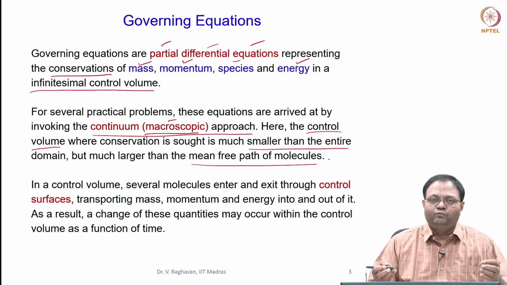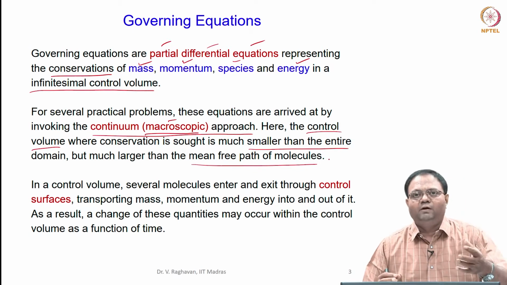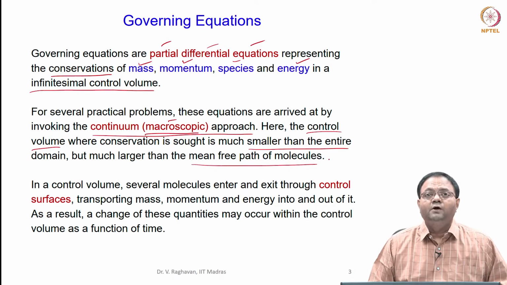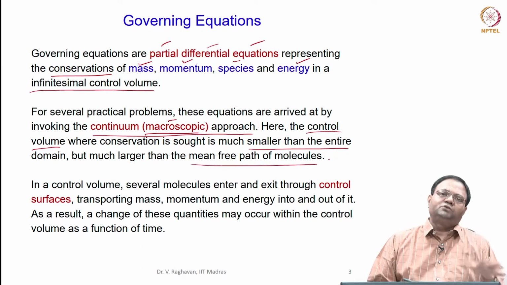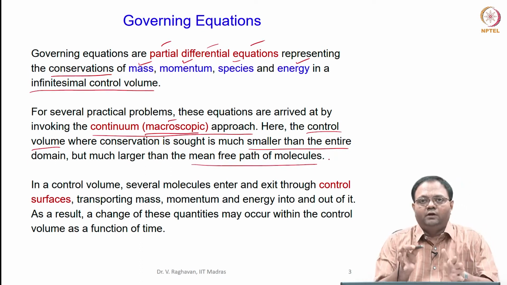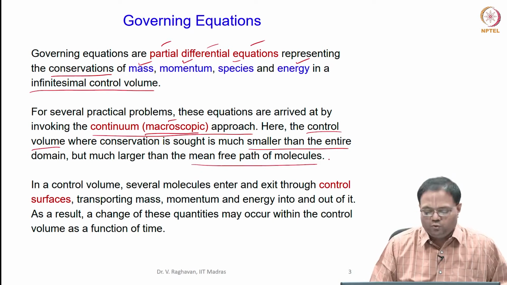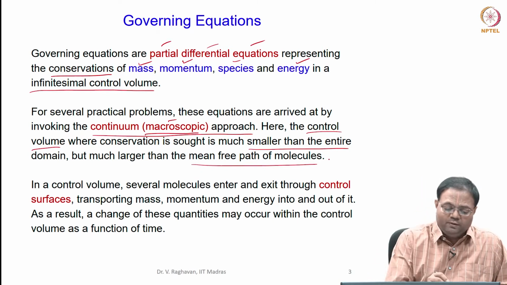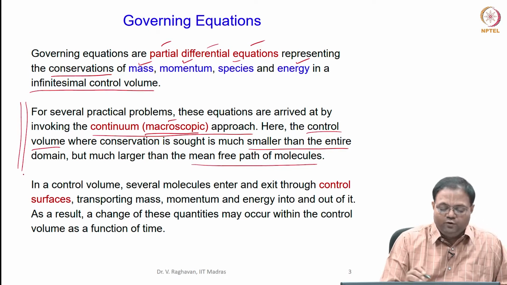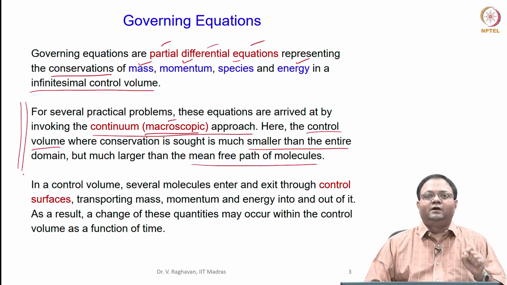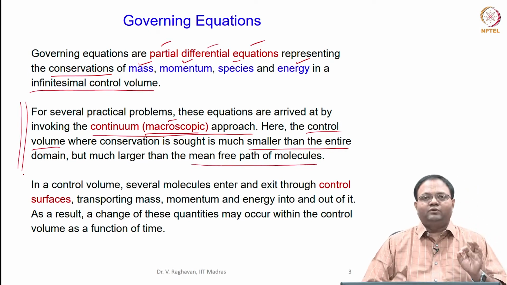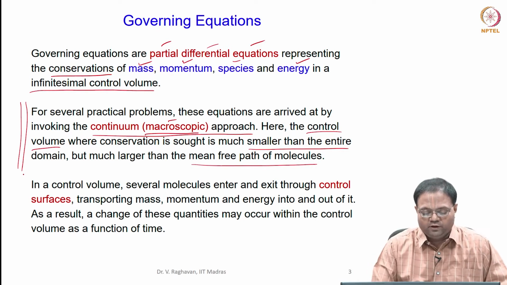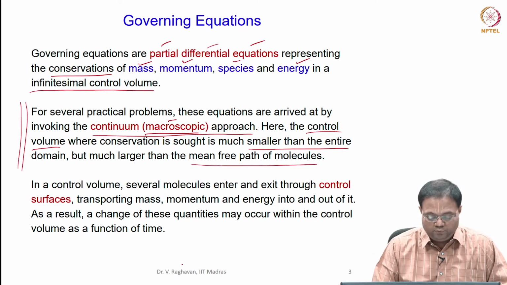A molecule travels a particular distance called the mean free path before hitting another molecule, but that length scale is much smaller than the control volume we take into account. So, in the macroscopic approach, we do not go into molecular level details, and we can use classical thermodynamic approaches for solving our problems.